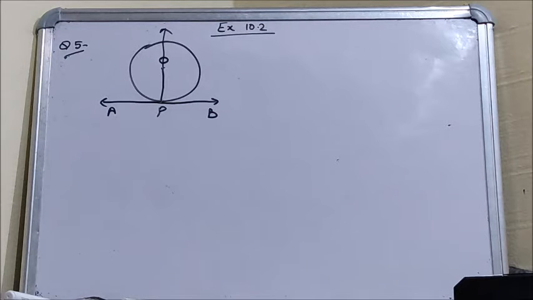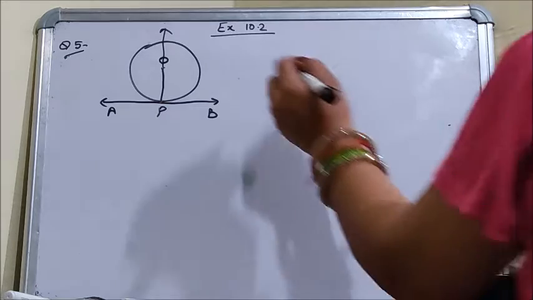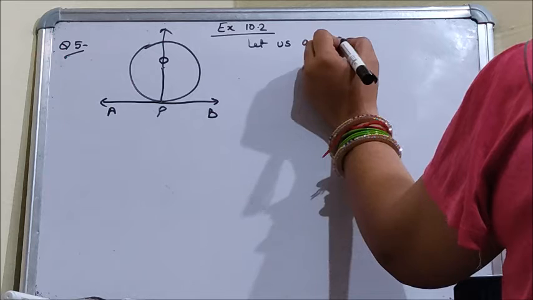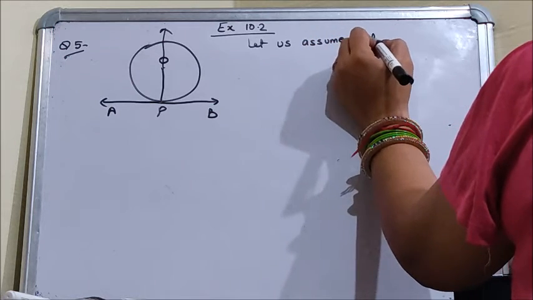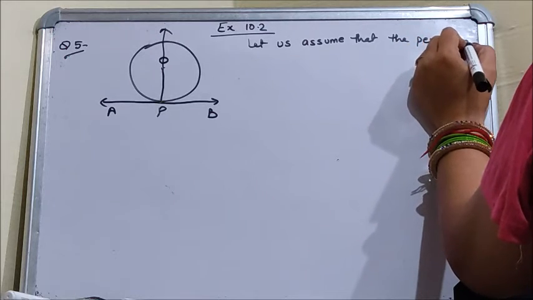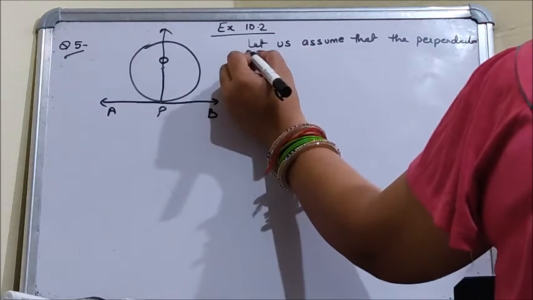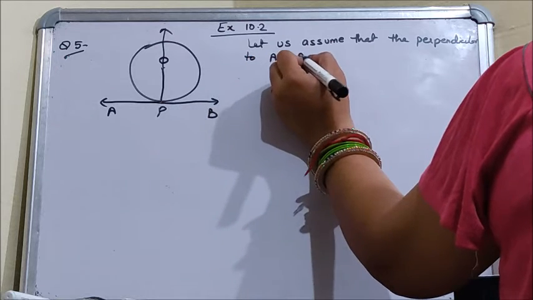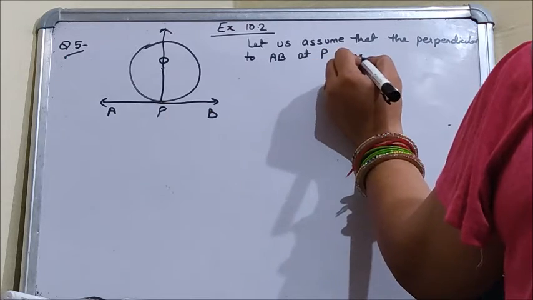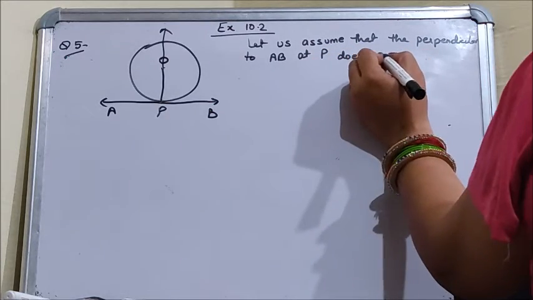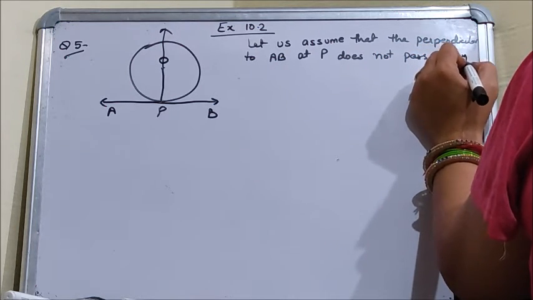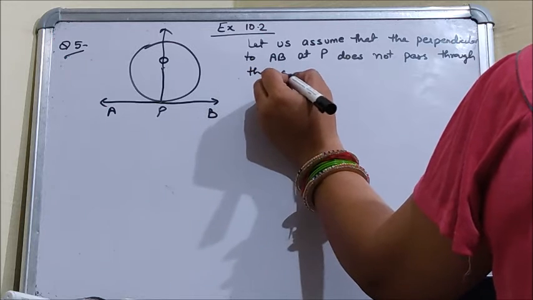So we shall prove this by contradiction method, because here we will assume that the perpendicular to AB at P does not pass through the center O.